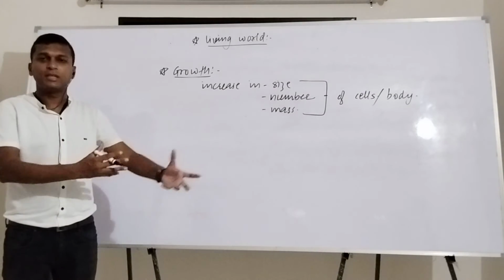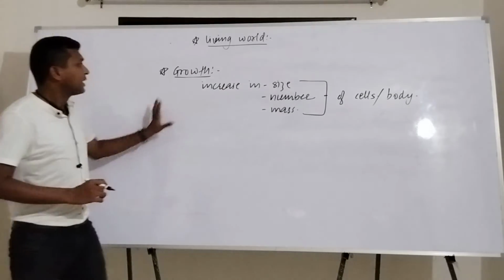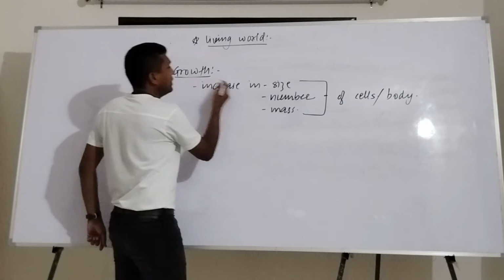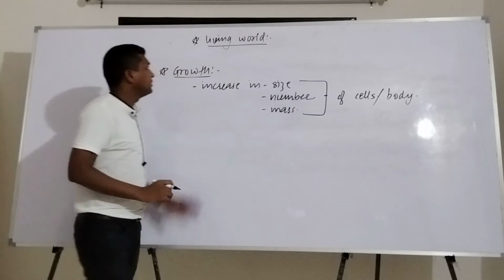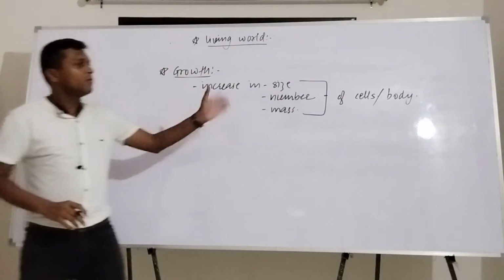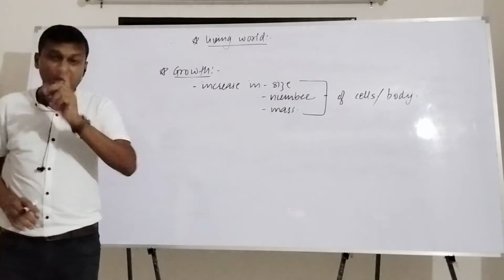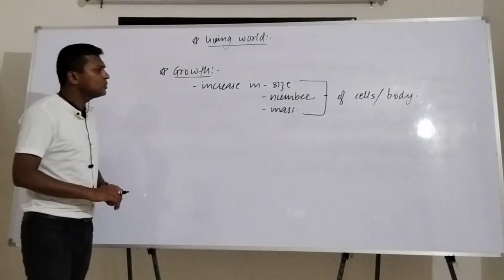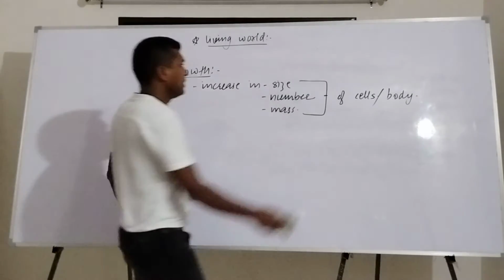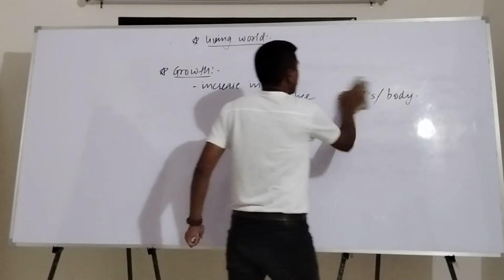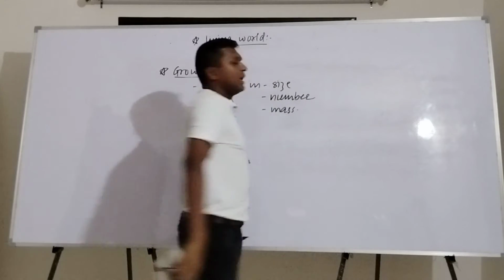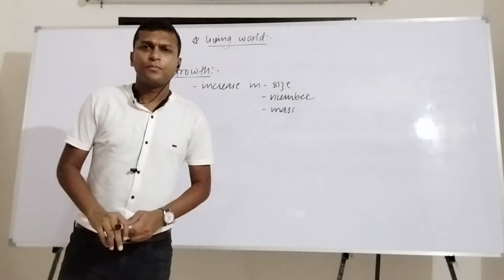If it is applicable to the cells or any kind of body, in that case, this is basically called an increase in size, number, and mass. It is basically considered as growth. If you talk about a living organism, it is related with the cell or the body. Now the question is, forgetting for a time being the body or cells, can a living organism show growth?